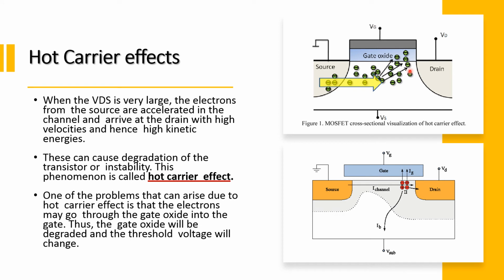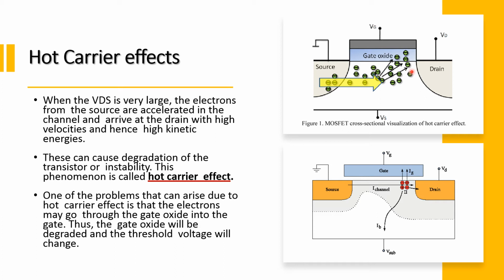Whenever VDS is very large, that means the potential at the drain you are increasing becomes very high. At that time there is a high electric field at the drain end, and what is the impact of this? The source electrons coming from the source are accelerated in the channel and arrive at the drain end with a very high velocity, and while doing so they gain very high kinetic energies.